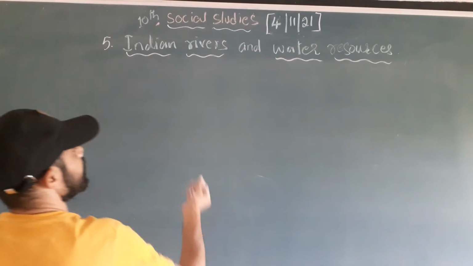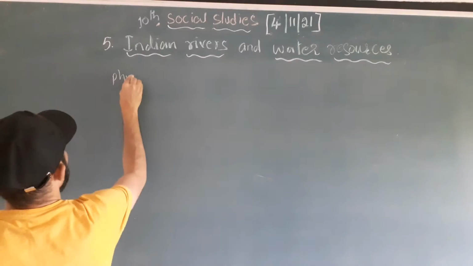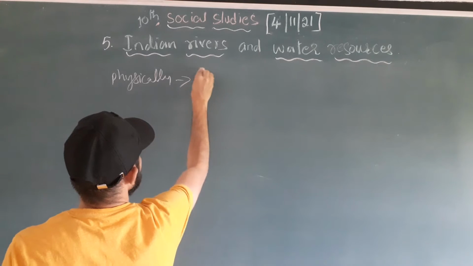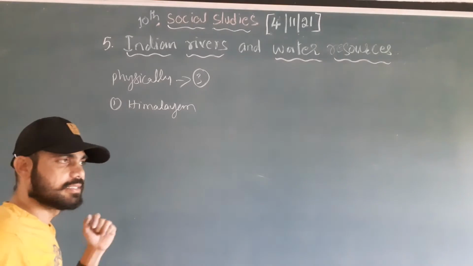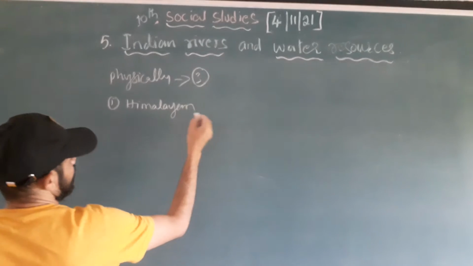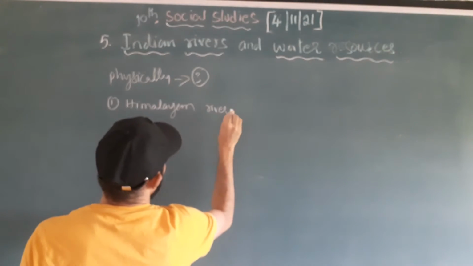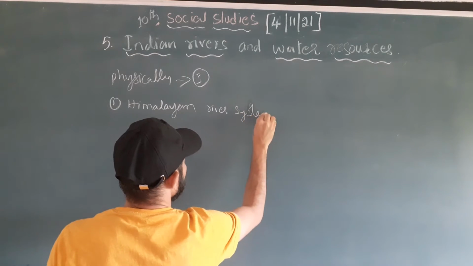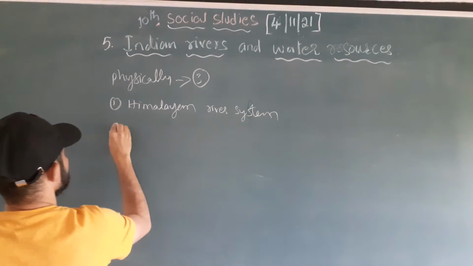Physiographically, we have three Indian systems. The Himalayan drainage system, we can call it the river system or the drainage system. Himalayan river system, right?